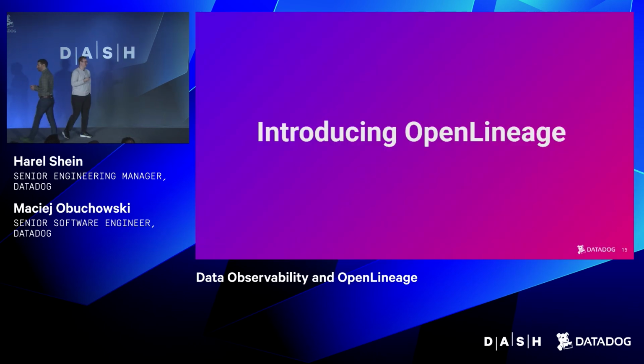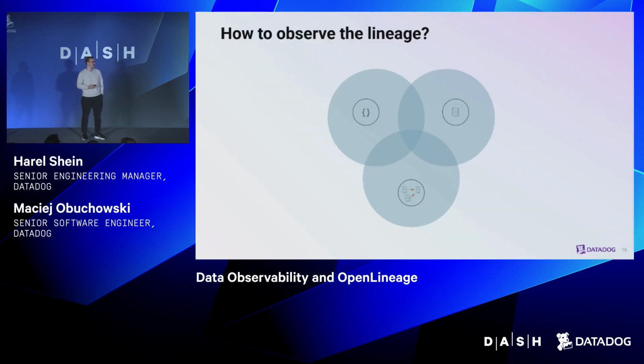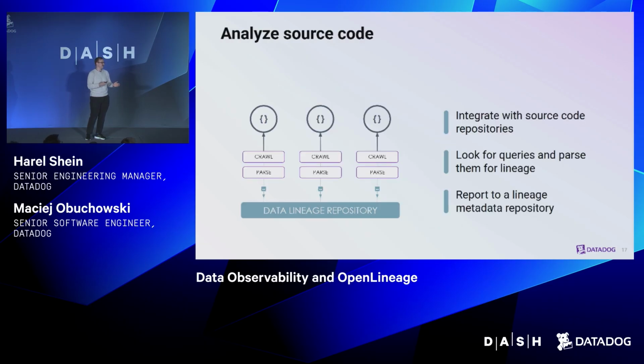Thanks. So, introducing OpenLineage, but before introducing what OpenLineage is and how it looks like, let's first think how we might actually gather and observe this data so that we can use it. And there are like 3 major ways that we can do this. First is, let's look at source code and maybe analyze the queries that we have there. So let's have some crawler, look at your Git repository, find something that looks like a SQL, have a SQL parser, get the data, and report them to some lineage metadata repository or backend.